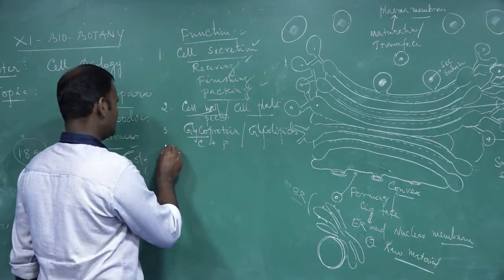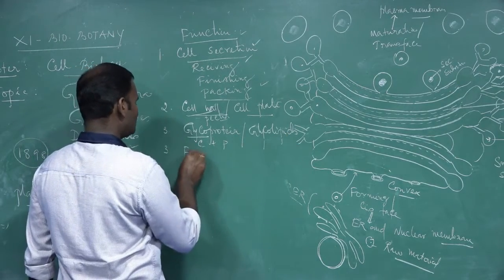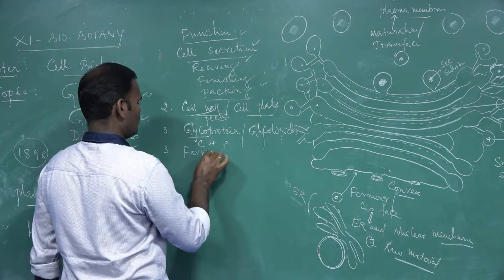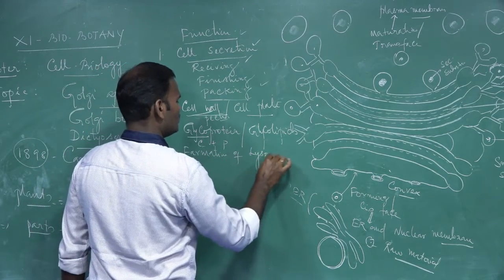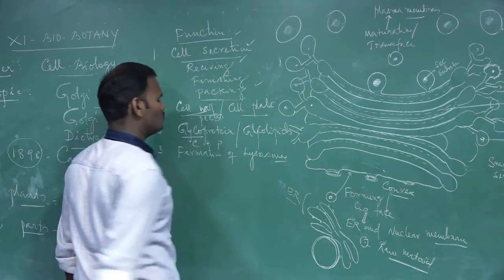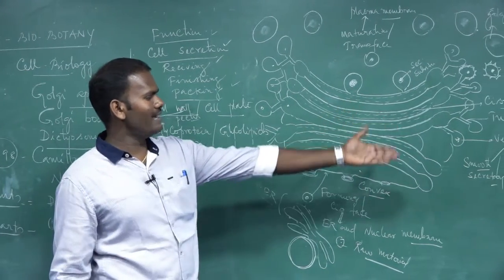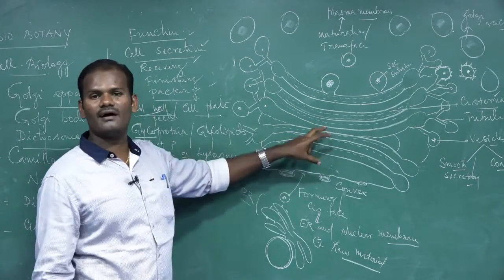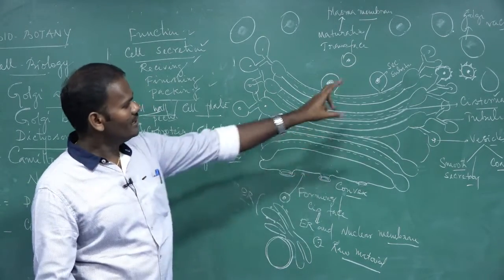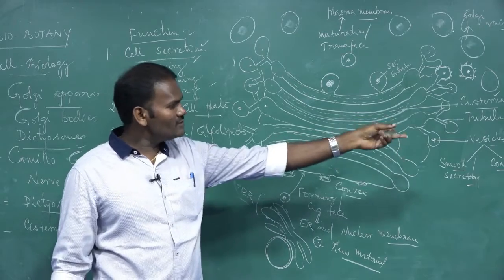The next one is formation of lysosomes. Just now I pointed out how lysosomes are formed. Small vesicles are formed from two cell organelles, the endoplasmic reticulum as well as the Golgi apparatus.